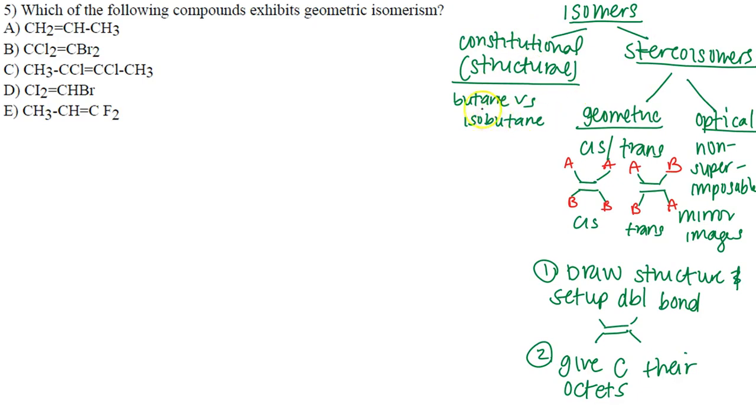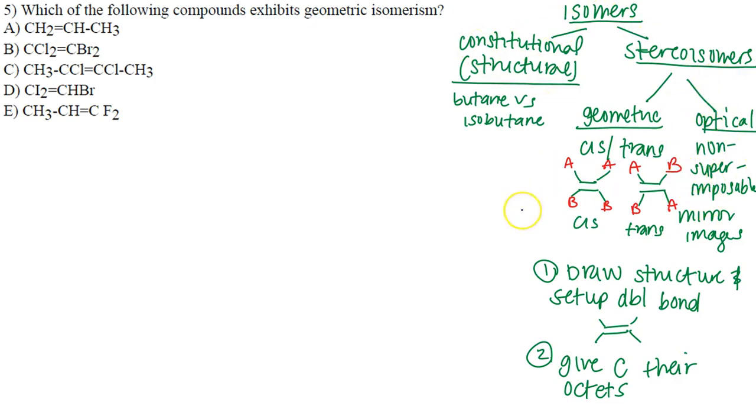So structural is going to be like your butane versus your isobutane. It's just different arrangement of the bonded atoms. Where stereoisomers are going to be about having the same arrangement, but in different orientation. And there's 2 types, geometric and optical, okay? Optical sometimes are called enantiomers as well.